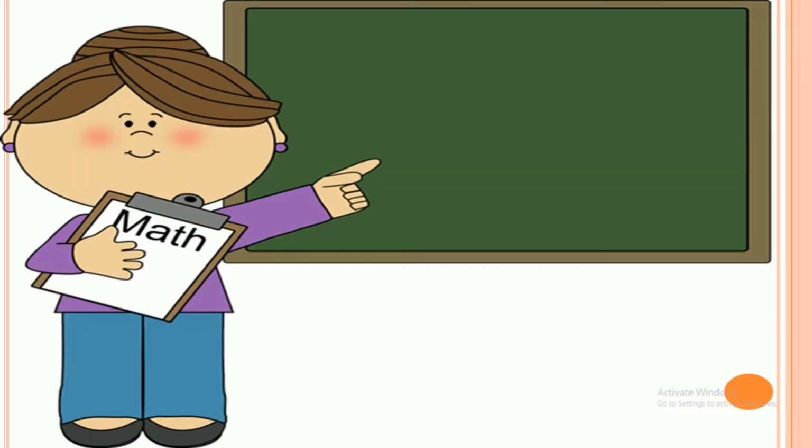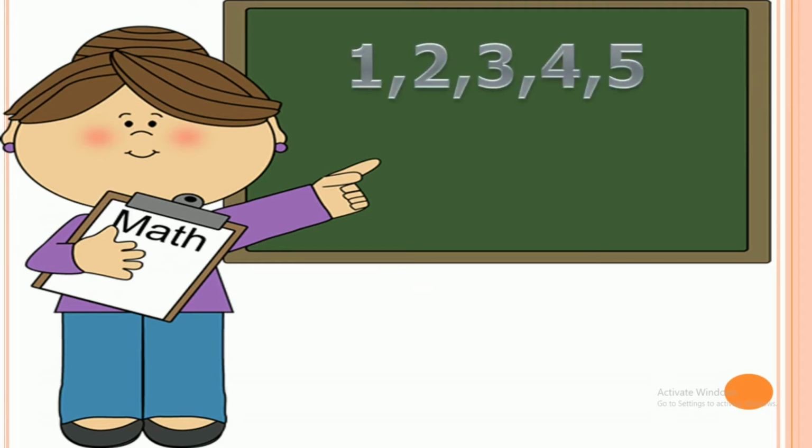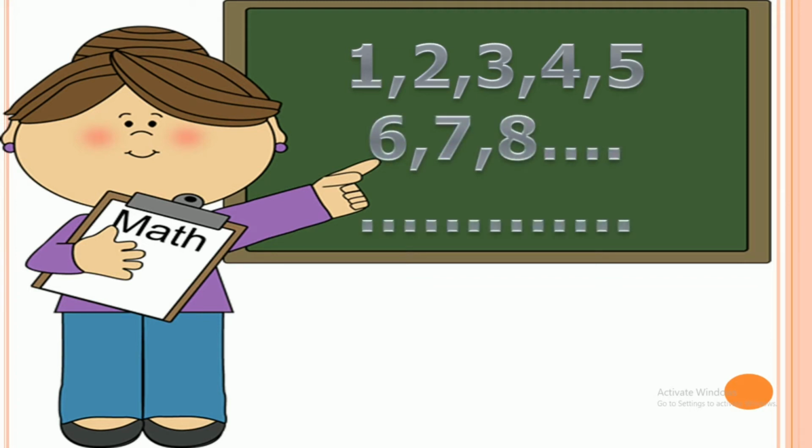So students, today we will learn about numbers. Now you would say that you are kidding, ma'am. From the first class we are known to numbers. That is 1, 2, 3, 4, 5, 6, 7, 8 and so on. Yes, of course. You know about these numbers. These numbers are called natural numbers.